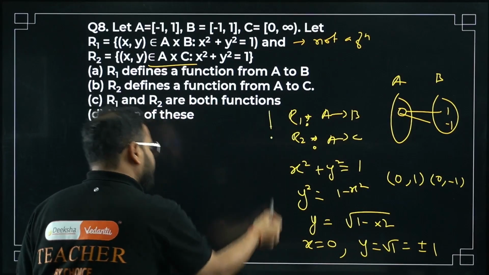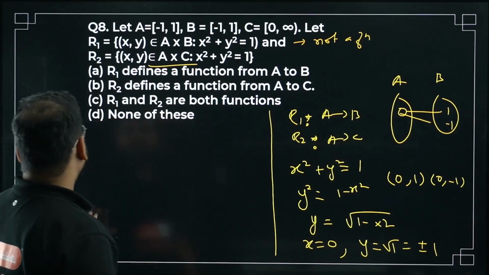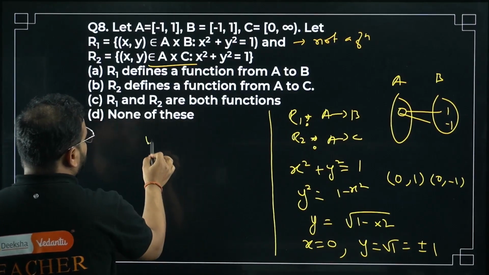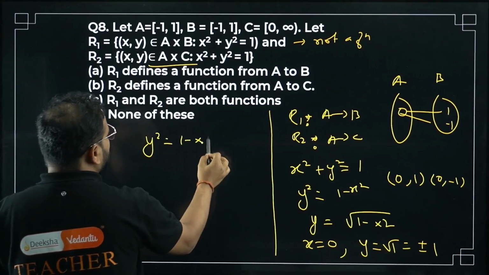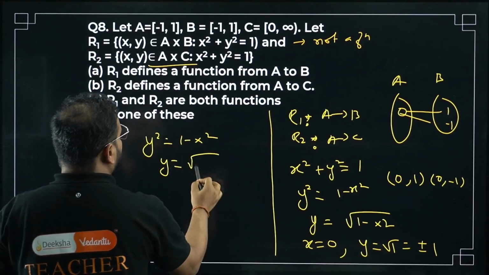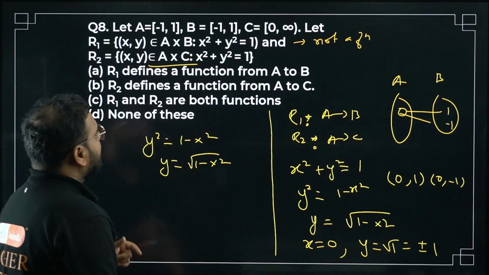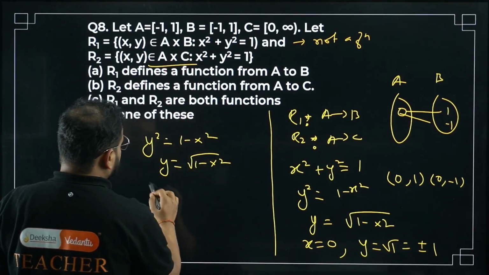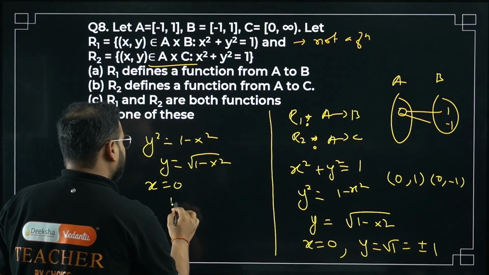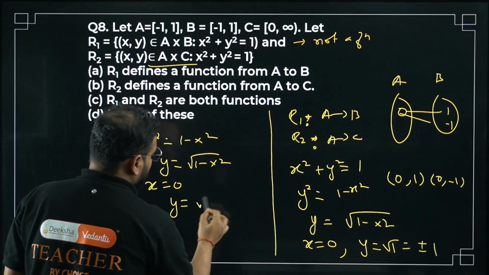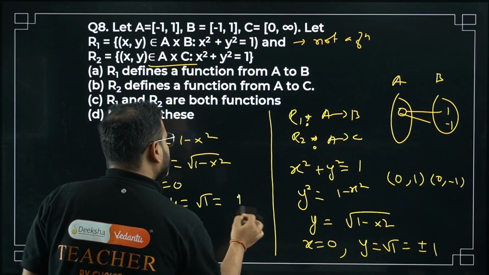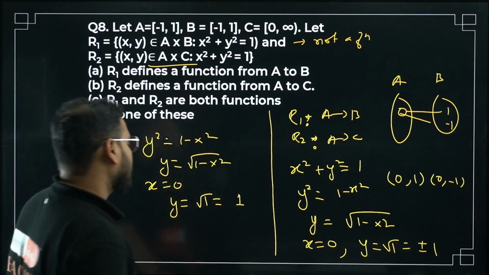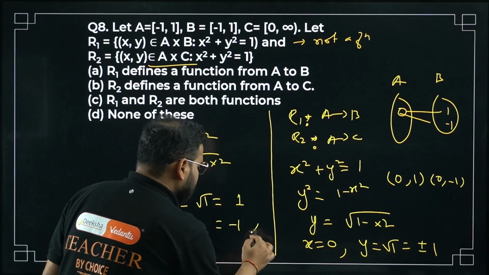Let's check for R2. For R2, what will happen? Same thing will remain. So y square equals 1 minus x square, y equals root of 1 minus x square. The domain is the same, from minus 1 to 1 only. I can put x equal to 0 again. What happens to y? Y is coming as root of 1. How much is that? Only plus 1. Why only plus 1? Why not minus 1?